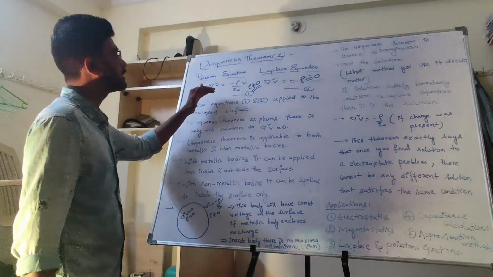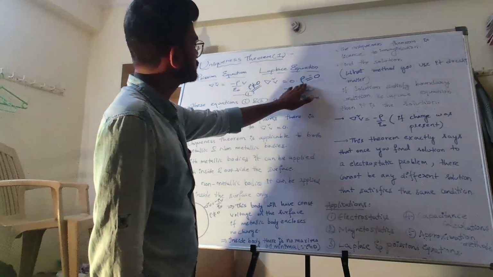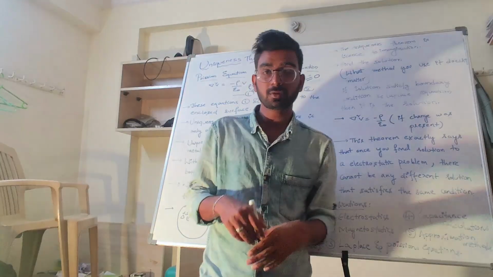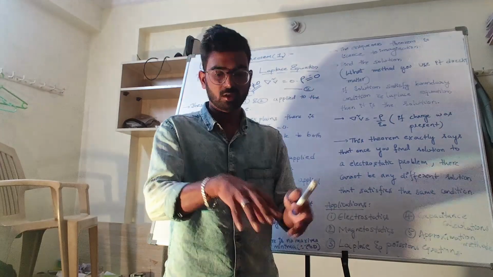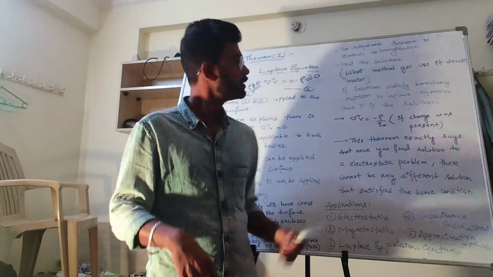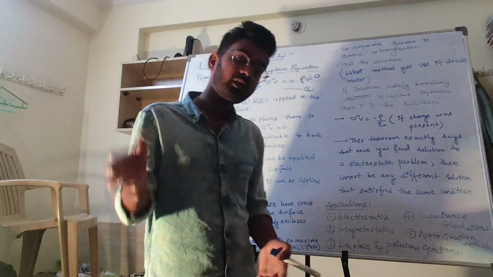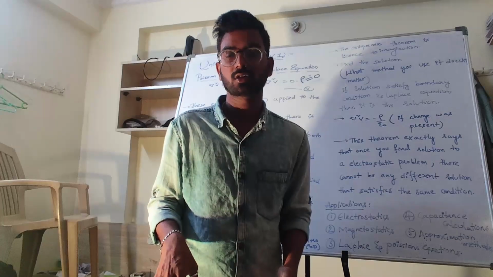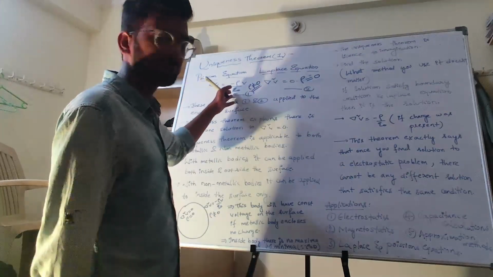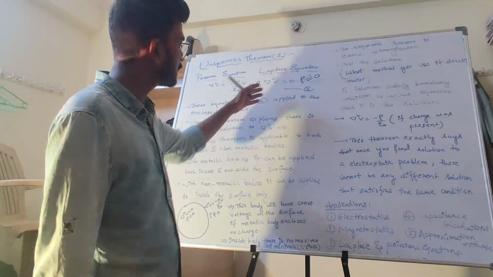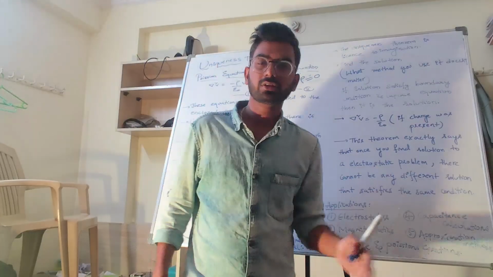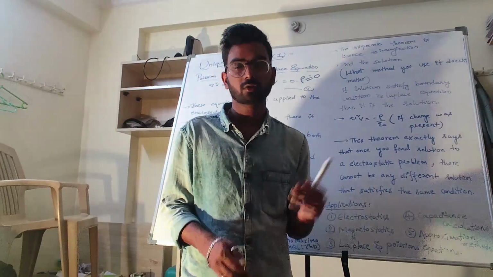So in free space, if you want to find the potential and there is no charge in the body, you will use the Laplace equation. If there is a given charge, then you will use minus rho by epsilon naught. These are some uses in the field of electrostatics. This is the equation you can use.